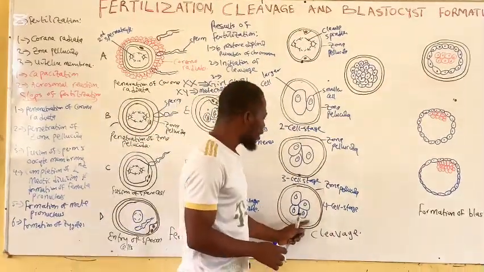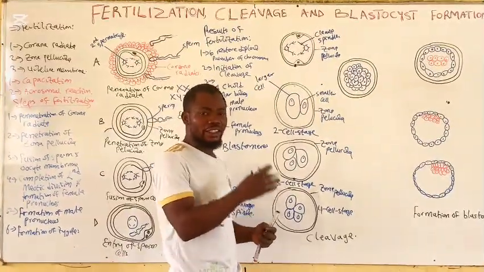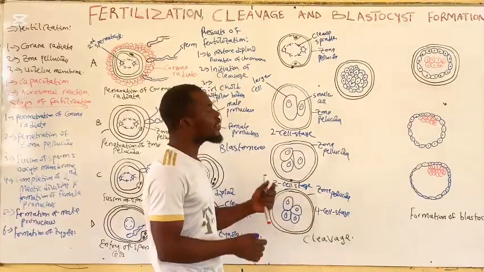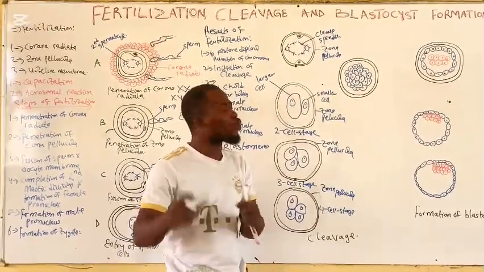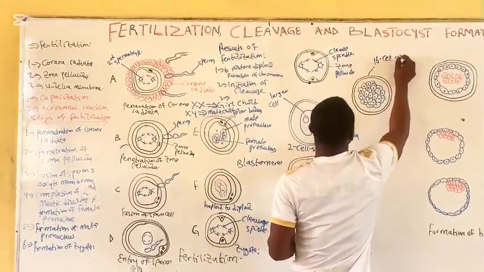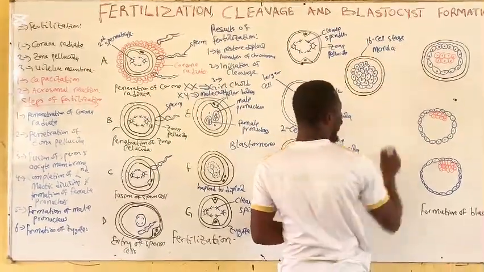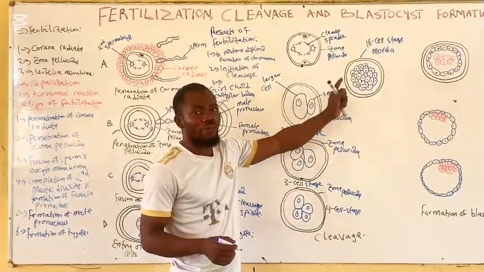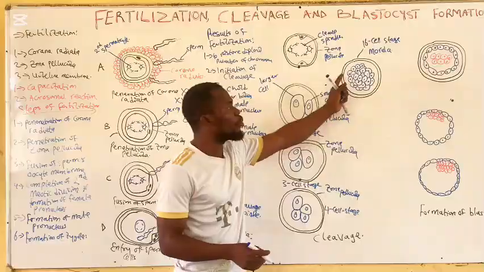Now, the four-cell stage will also divide to form the eight-cell stage. The eight-cell stage will further divide mitotically to form the 16-cell stage, which resembles a mulberry. Hence, it is called morula. So it is the 16-cell stage called morula. Because it resembles a mulberry, it is called morula. So the 16-cell stage of the cleavage is called morula.